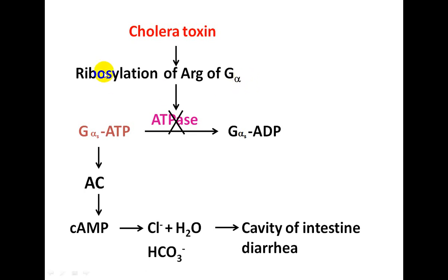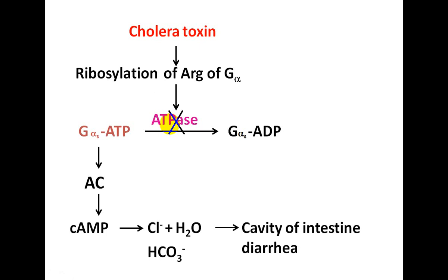So, once there is ribosylation of arginine, this GTPase activity of this G alpha protein is not there.